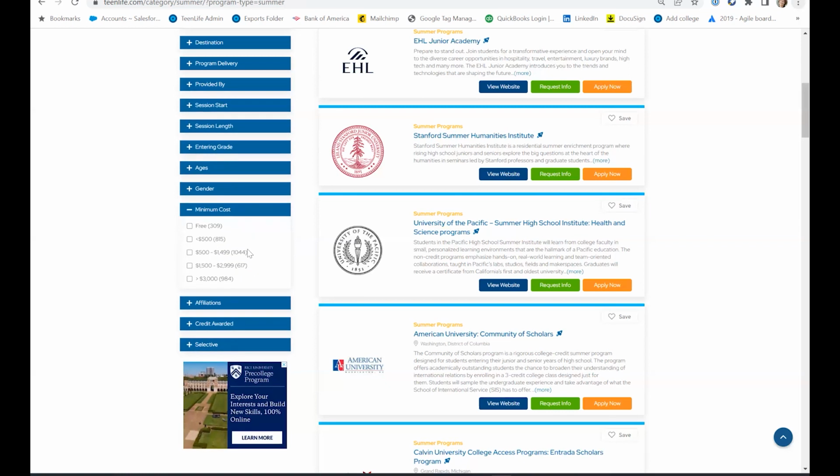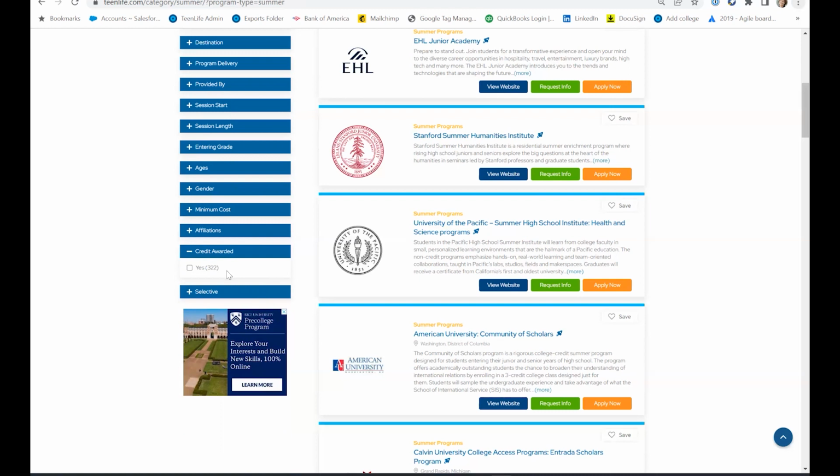This is another filter I like to show because it shows you the different cost ranges, and you can choose something that you can afford. And then down here, credit awarded. This means that the program either gives you high school credit or college credit for your transcript.